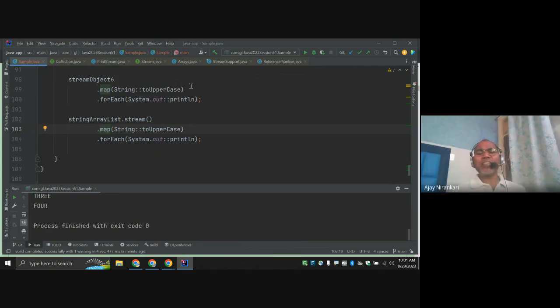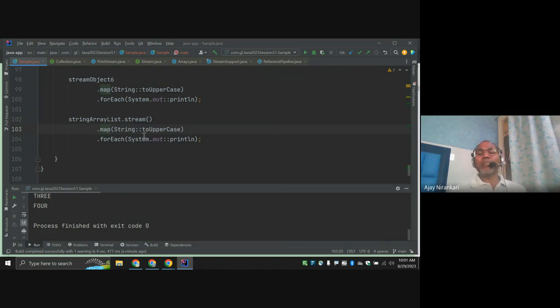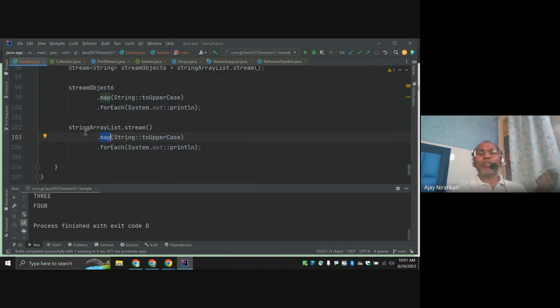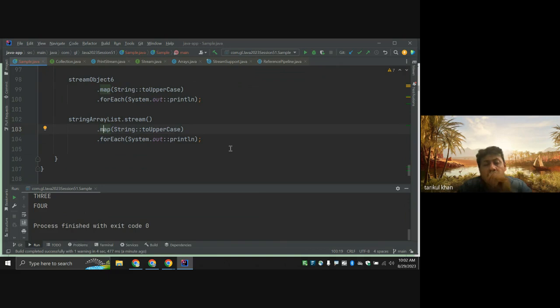I may ask in an interview, and they are very unaware. Where is this map method? Which interface defines it? Someone may say stream. So what input does it take? If someone writes this code and you ask what input the map method takes, they are very unaware.